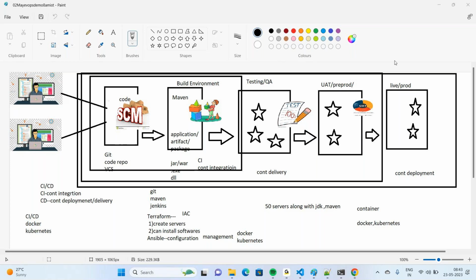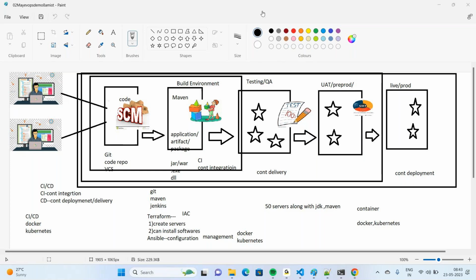And as a DevOps engineer, you need to automate this process. To automate this process, we are going to create something like pipelines. Pipelines means a set of steps that can be automated. A set of steps that can be automated is called creating pipelines.